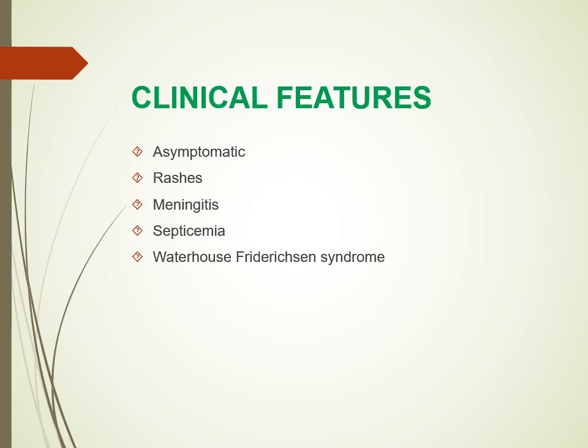So, what is this syndrome? It is a severe form of meningococcemia in which there are very big purpuric rashes. The patient is in shock. There is also disseminated intravascular coagulation, bilateral adrenal hemorrhage, and multi-organ failure is also seen.